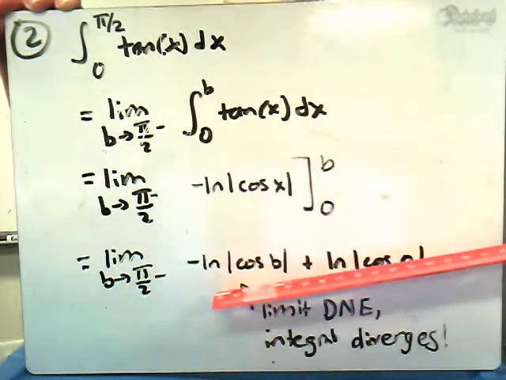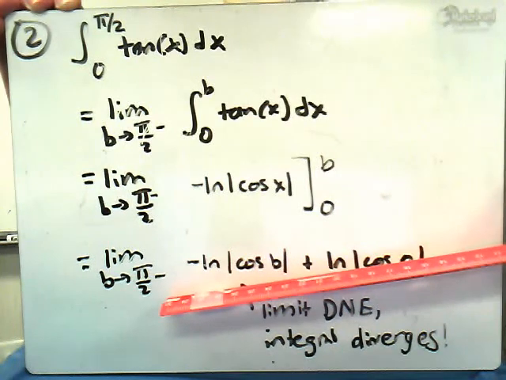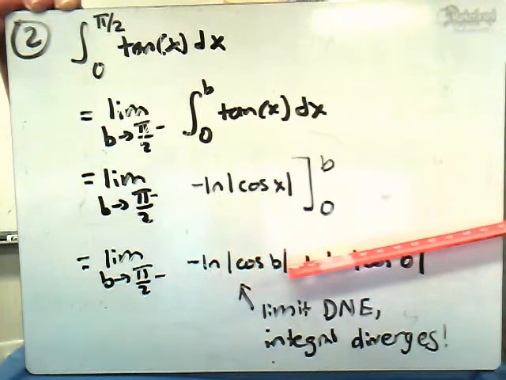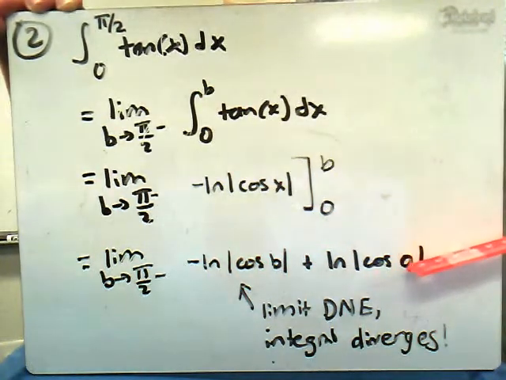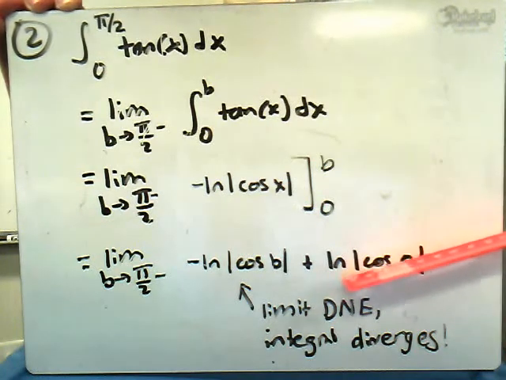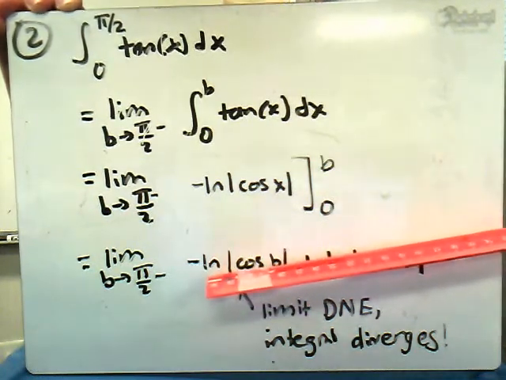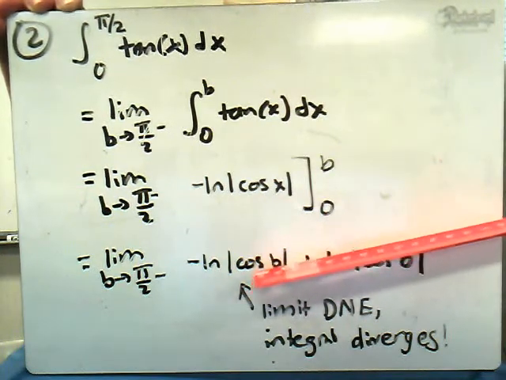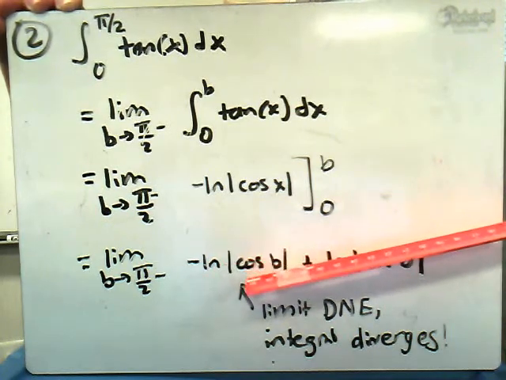When we plug in 0 and b, we end up with the limit as b goes to pi over 2 from the left of negative natural log of absolute value of cosine of b plus natural log of absolute value of cosine of 0. Since cosine of 0 is equal to 1, the second part will not make a difference. But when we look at this, as we get closer to pi over 2, cosine gets closer to 0. And so when we try to plug that into natural log, we have all kinds of issues.